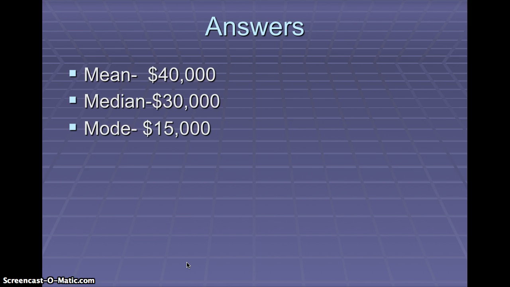Now, this can be a huge or significant difference anyway, in terms of how we interpret this information. If you're trying to get a pay raise, obviously using the mode and saying that the average or the typical person makes $15,000, I deserve more than that. Actually, no. You want to use the mean, because the mean says this is what the average person makes. I deserve to make more, and so you want to go with the mean because that's what the amount is. Your boss or the person you're asking might say, well, wait a minute, the average person actually makes $15,000 because more people make $15,000 than do not.